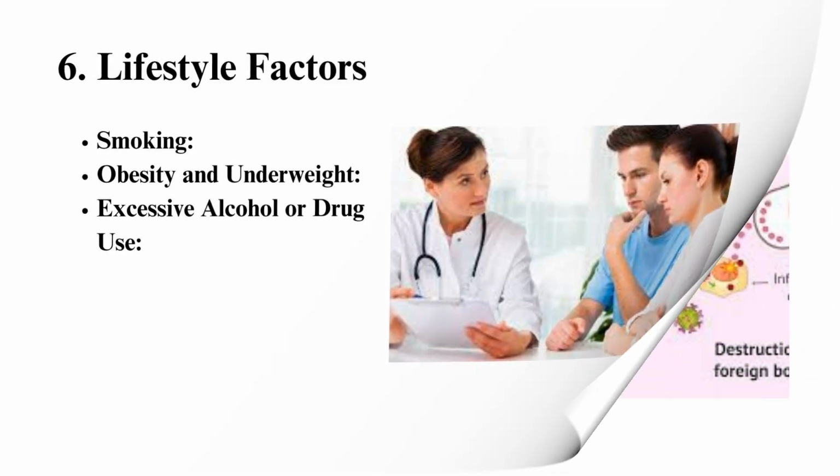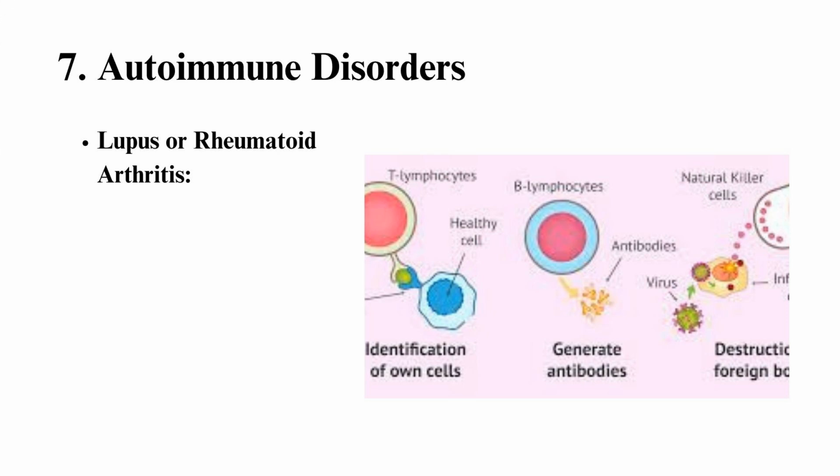Seventh, autoimmune disorders. Autoimmune diseases occur when the immune system attacks the body's own tissues. Some autoimmune conditions, such as lupus or rheumatoid arthritis, can affect fertility by impairing reproductive function. These conditions can cause inflammation and damage to the ovaries, fallopian tubes, or uterus, making it harder to conceive. Medications used to treat these conditions may also interfere with fertility.